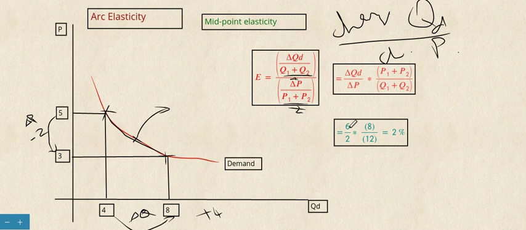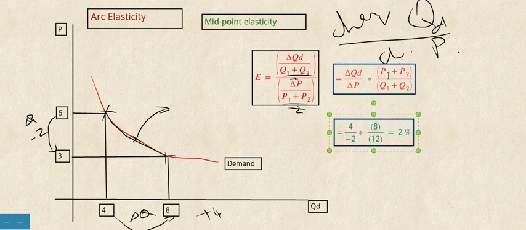So we use the formula: delta QD, the change in quantity demanded, is 4 units. The change in price is 2 units, and that too minus 2 units.